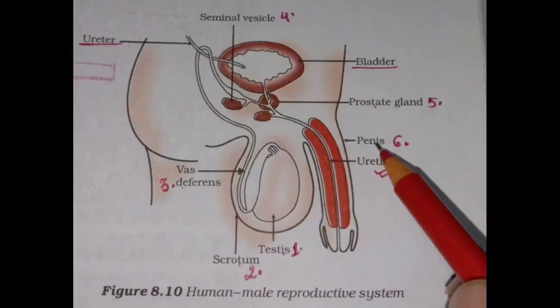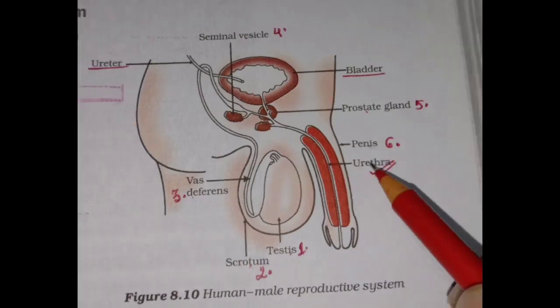The sixth structure we see is the penis. Penis is the male copulatory organ. And last we will see the urethra. The urethra forms a common passage for both the sperm from the seminal vesicle and the urine from the urinary bladder. So this is all about the human male reproductive system.